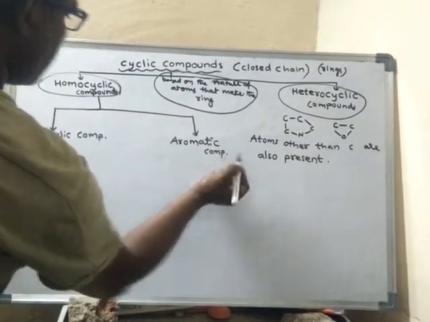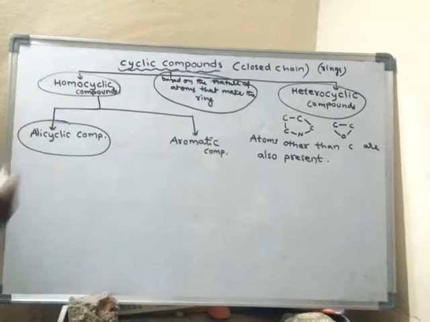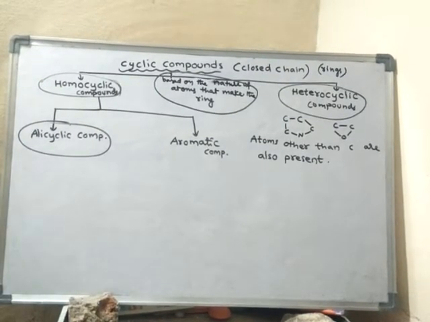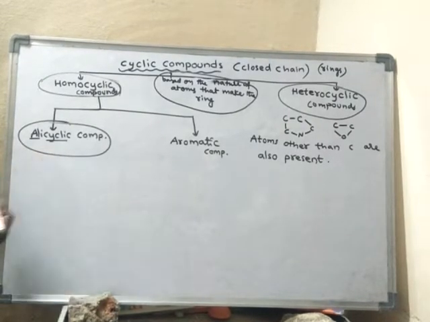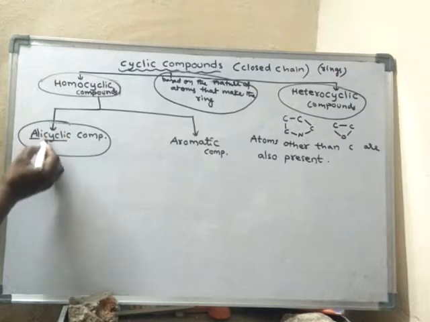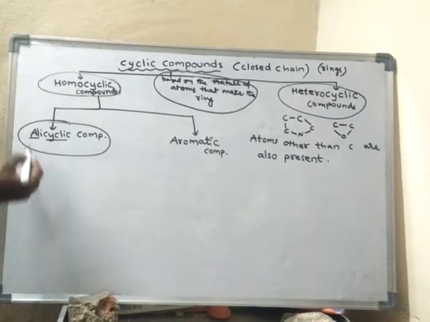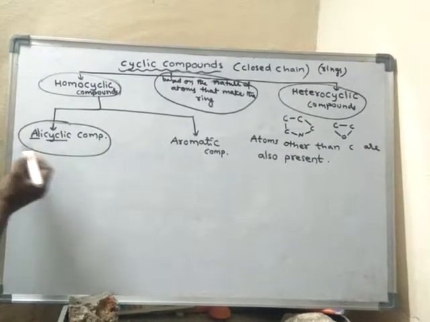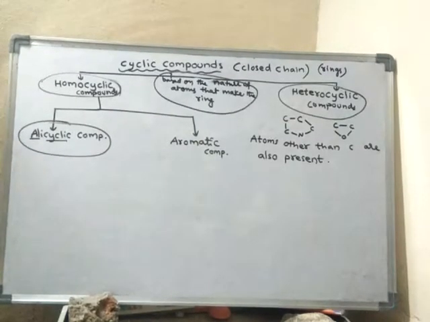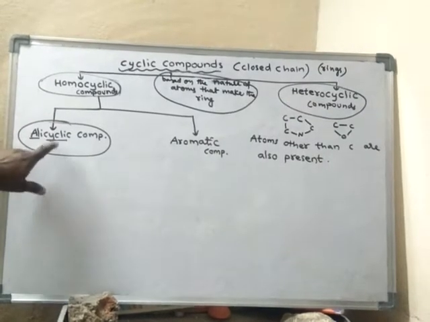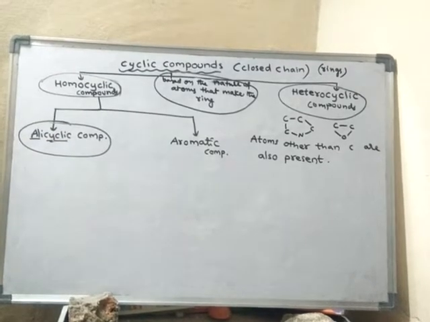What are alicyclic compounds? Look here, alicyclic. These are cyclic compounds only, but they possess the aliphatic properties. That means the properties possessed by the open chain compounds are possessed by these compounds also, but they are